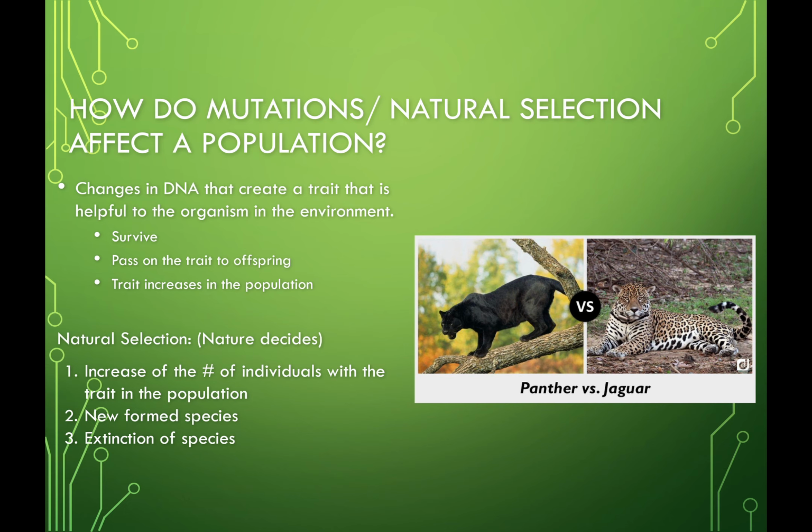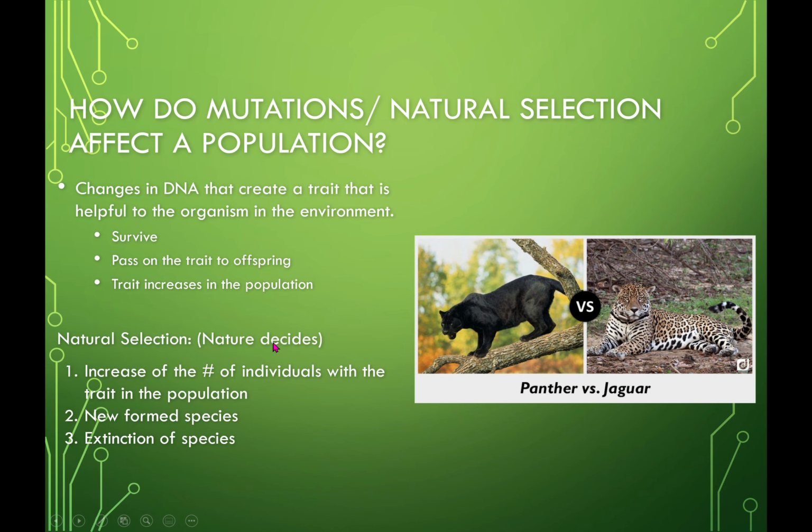For example, if I were a specialist and I only ate bananas, then I would starve to death if there were no bananas. So I need to be diversified in my eating. I need to be a generalist in order to consume different types of food. Those who create different types of beaks in birds are actually allowing them to be more diversified and have the traits favorable to pass on. That's kind of the idea. They pass it on to survive and give it to their children to carry it on, and it increases population.